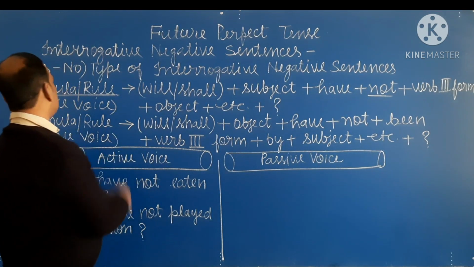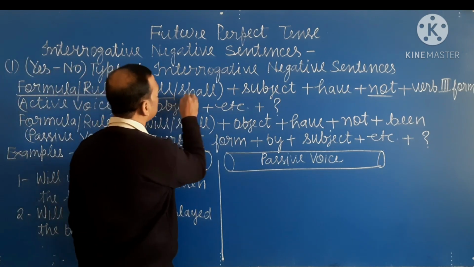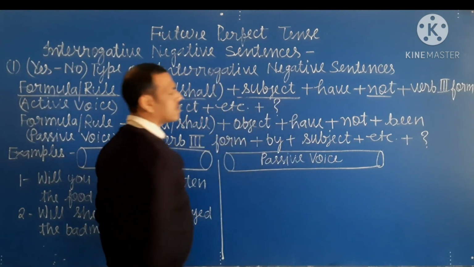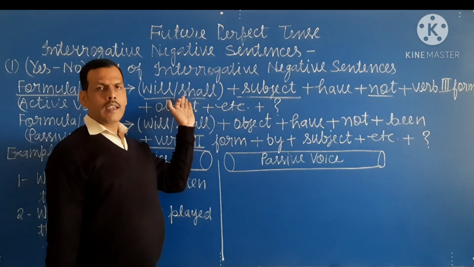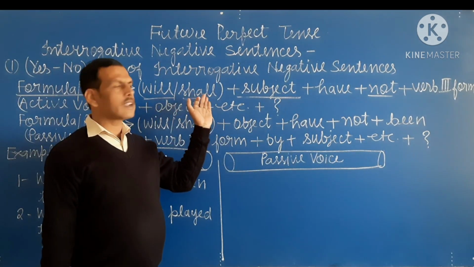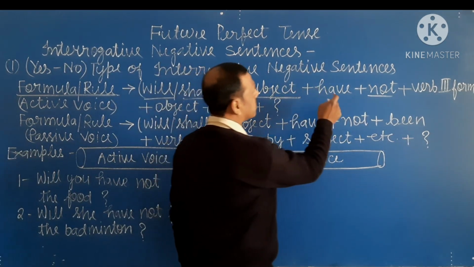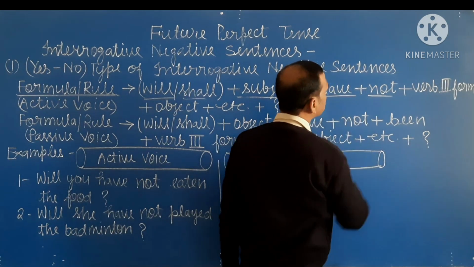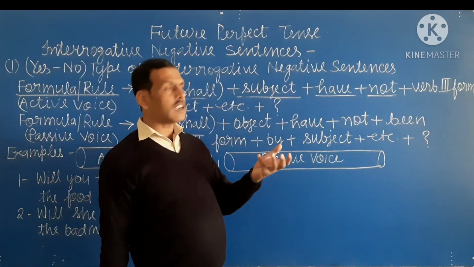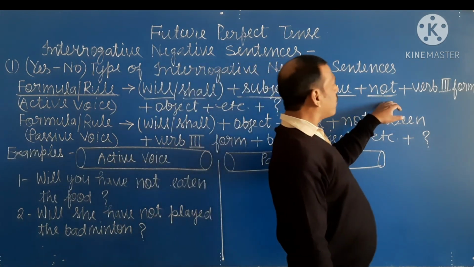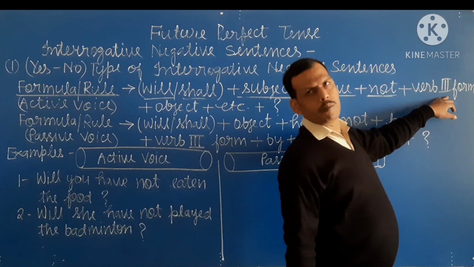So, in yes no type, first of all, we write will or shall according to subject. Then subject, then have, then not, because it is a negative sentence. And after not, we write verb in third form.